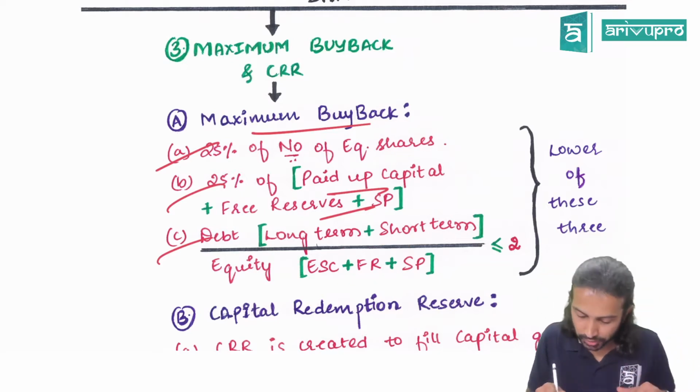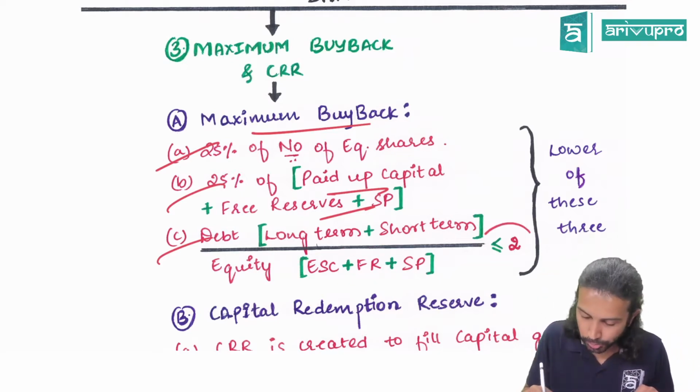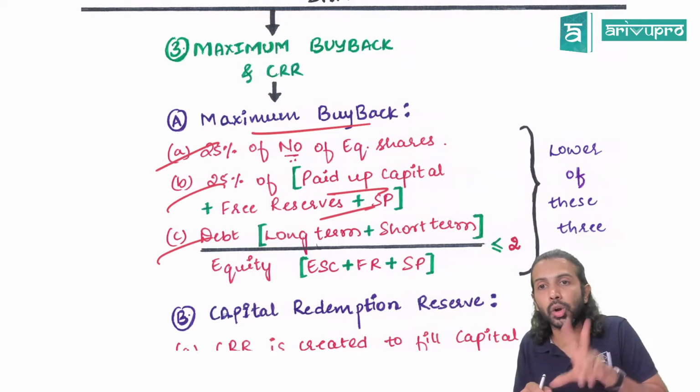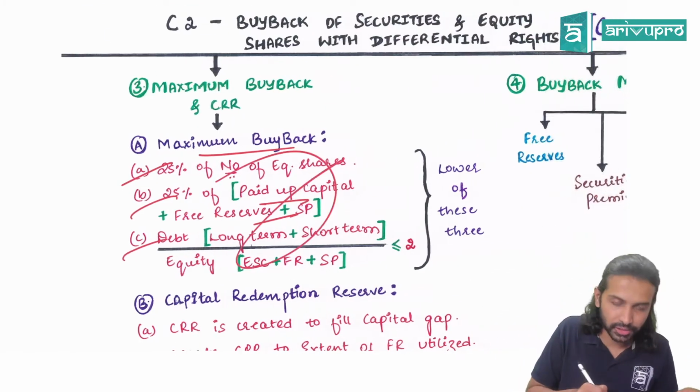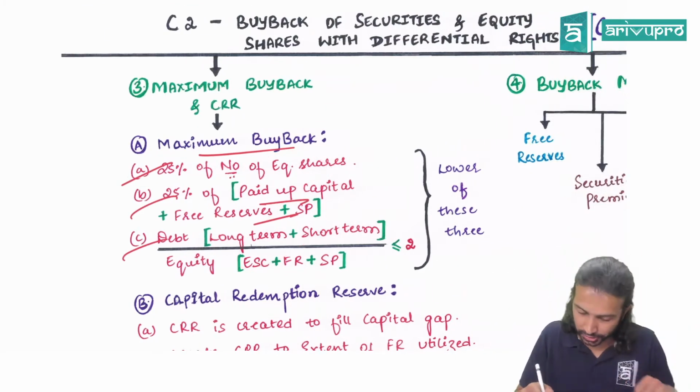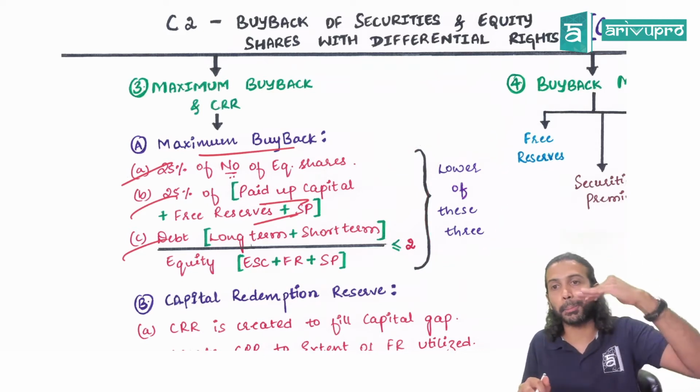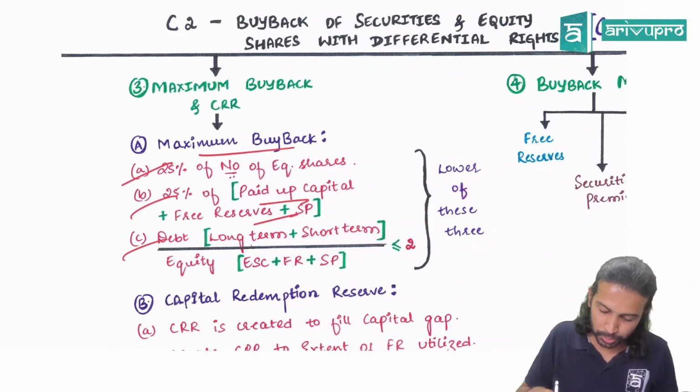FR as in free reserve, SP as in securities premium. It should be lesser than or equal to 2. Calculate these 3 limits and check which limit is the lowest among the 3. The lowest among the 3 becomes your maximum permissible buyback as per the Companies Act.